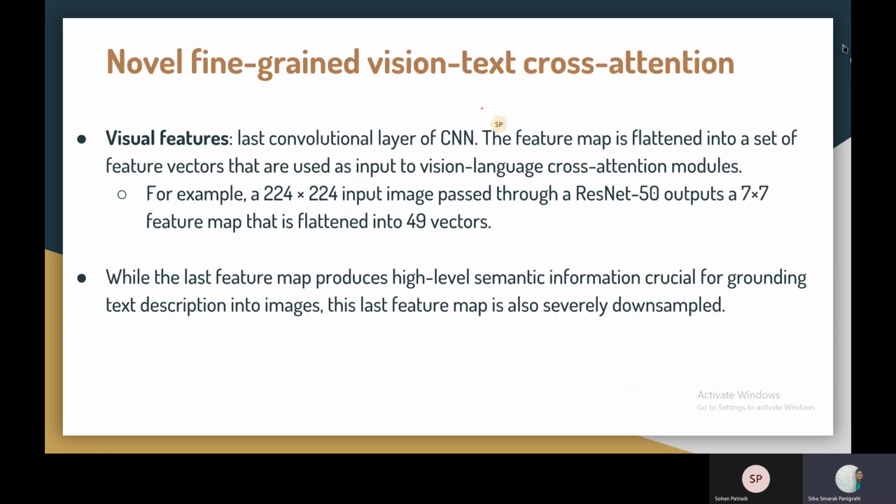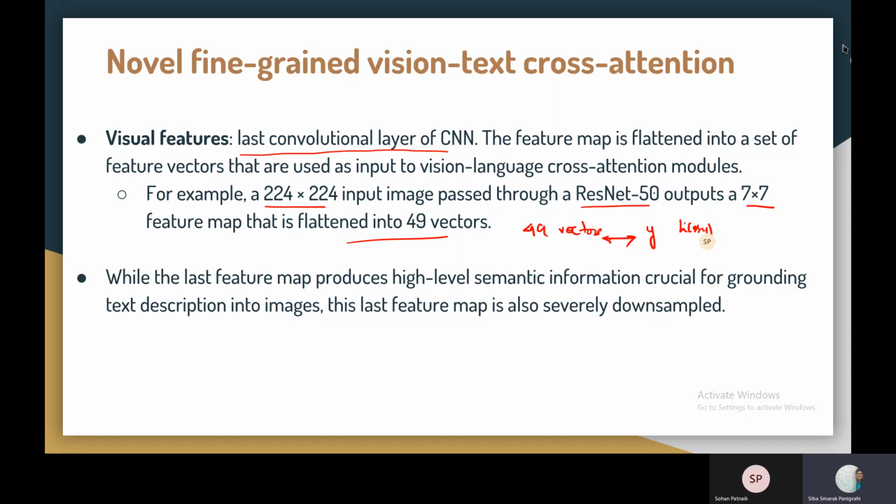First of all, let us see what the generic approach is for computing phi of x, like encoding the vision part. We generally take the last convolutional layer of a CNN. So if you consider a ResNet-50 architecture and the input image is 224 by 224, the output will be a 7x7 feature map, which can then be flattened into 49 vectors. And there is the text part y. Then we can use, let's say, a transformer decoder, which will do the cross-attention between these two and give the value h of x, y. Just to reiterate, the task of this cross-attention part is to give the final number, h of x comma y.